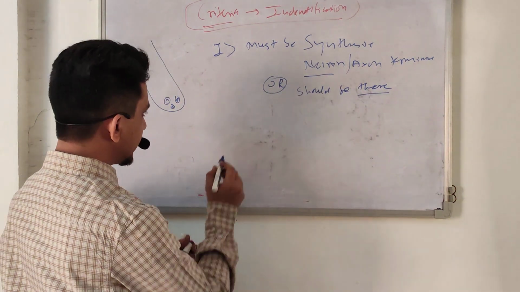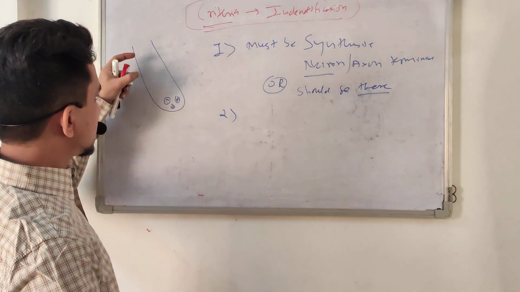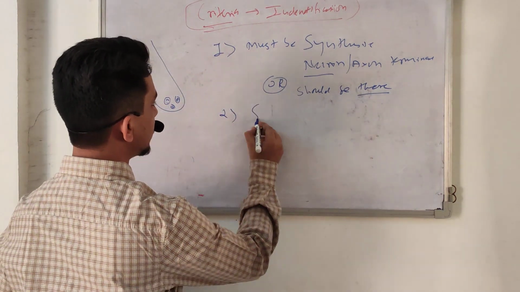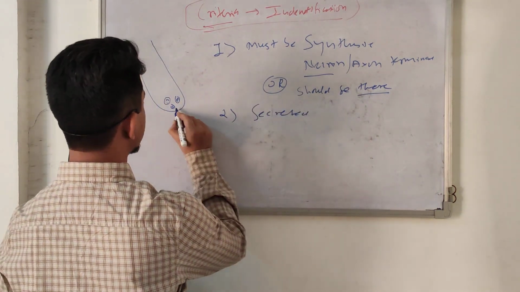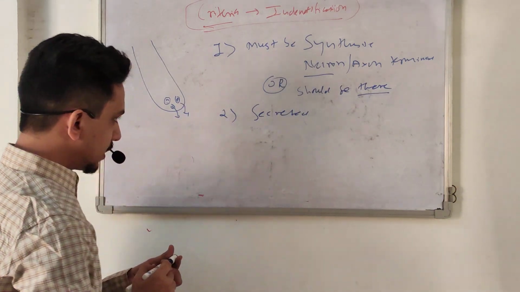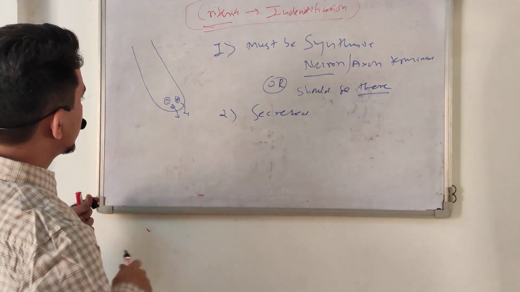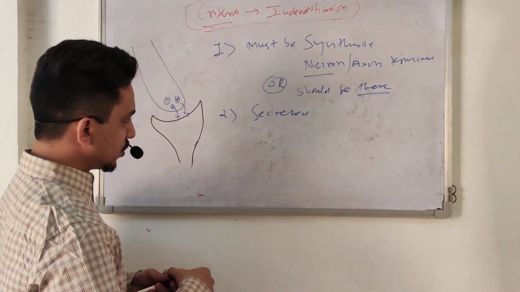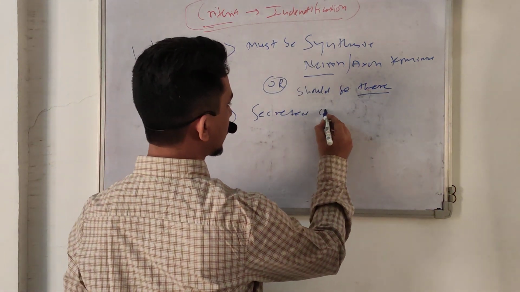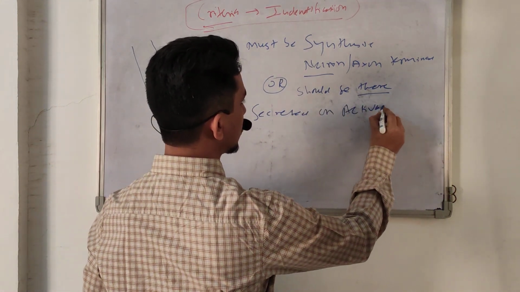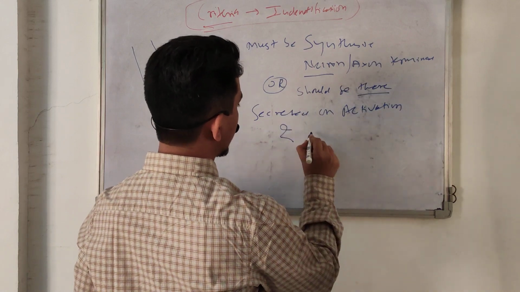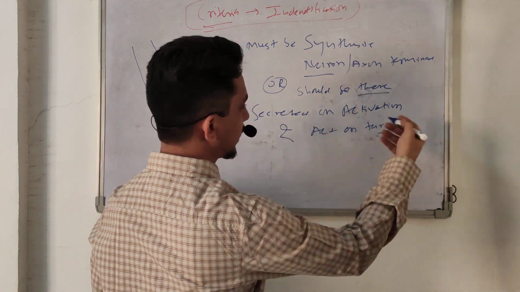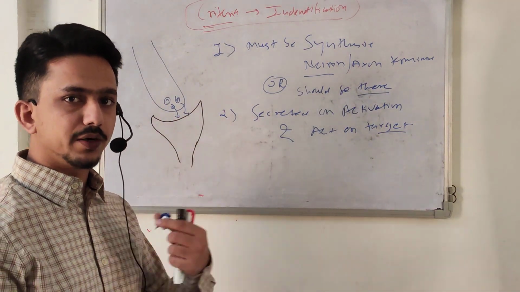Second criterion: whenever this nerve is stimulated, the neurotransmitter should be secreted from the vesicles, and it acts on the target, the postsynaptic neuron. So it should be secreted on activation and act on the target tissue or target neuron, whether it is a gland, muscle, or other tissue.